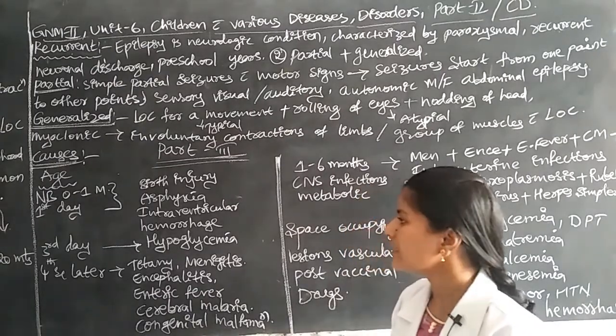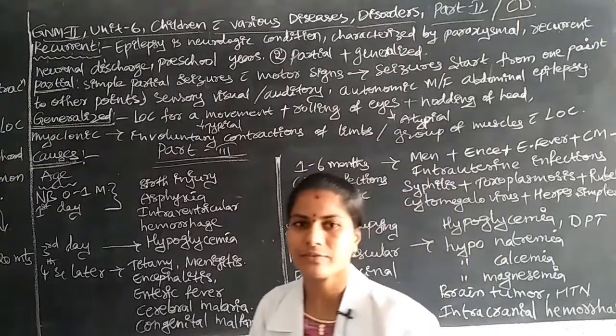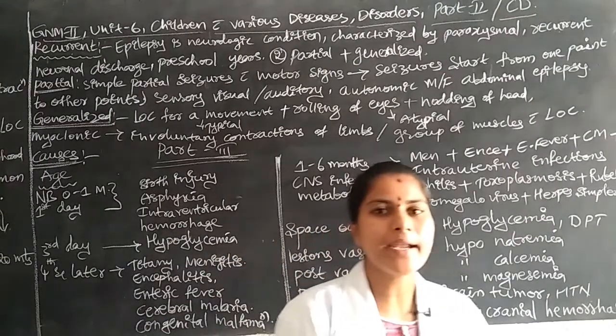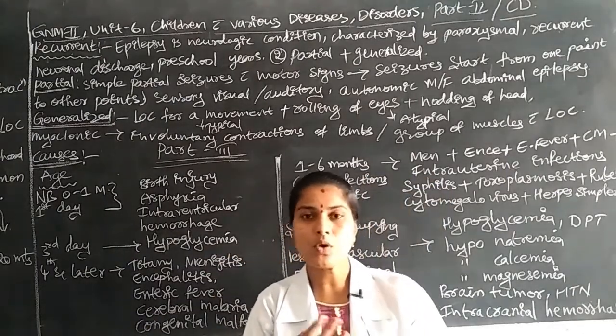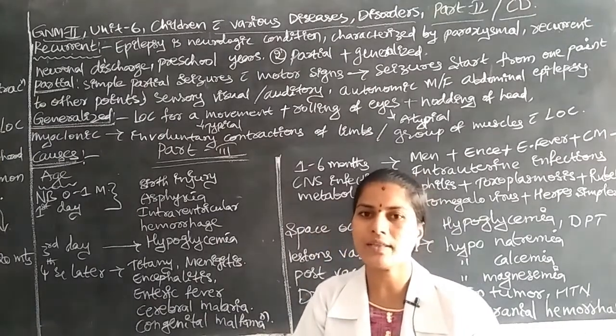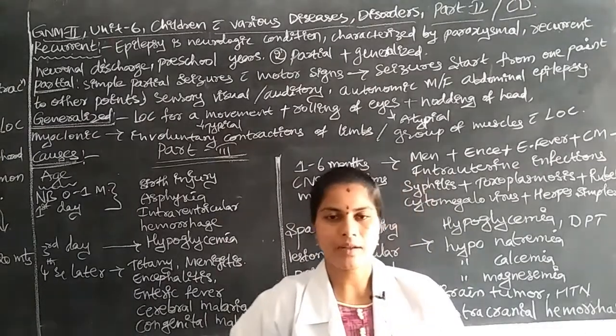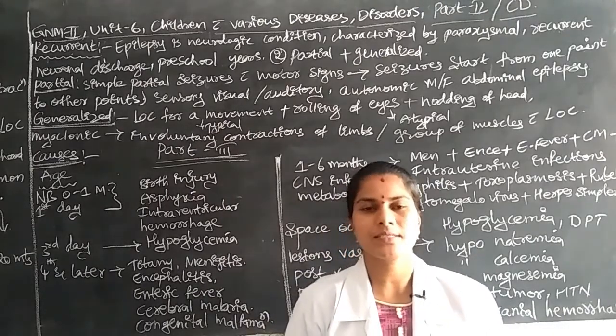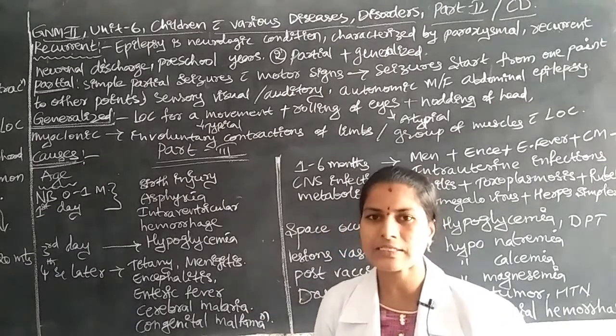Next, on the third day of life after birth, why may children have this disease of convulsive disorders? Due to hypoglycemia. The glucose level in the blood decreases, so sufficient glucose, oxygen, carbon dioxide or energy is not received by the brain, and the brain may have abnormal function.